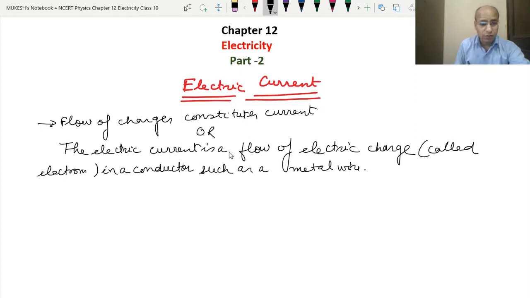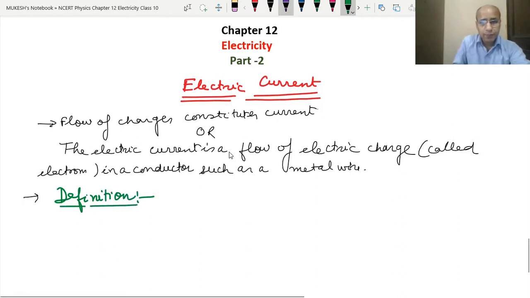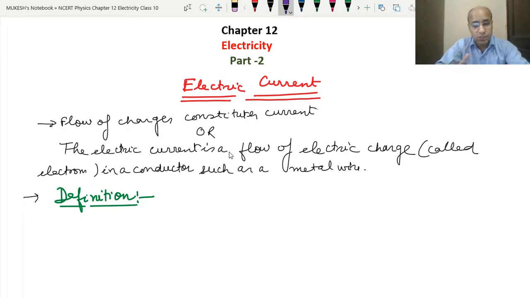Now the proper definition of electric current. The flow of charge per unit time, meaning in 1 second, how much charge flows through a conductor, is called the electric current.